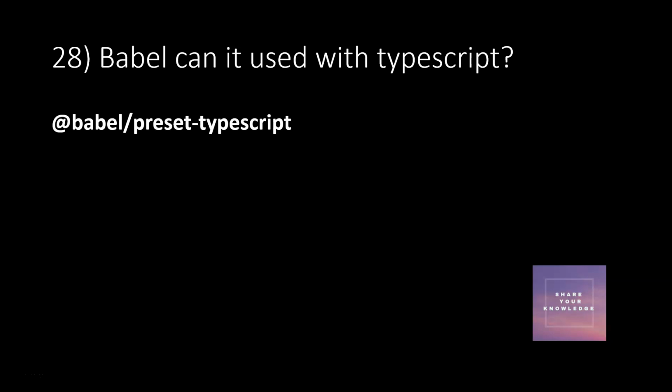But Babel came up with this plugin with which you can write TypeScript code, but it will not do type checking. Maybe you can use TypeScript without that transpiler and use this plugin just for converting. That will be a good option.